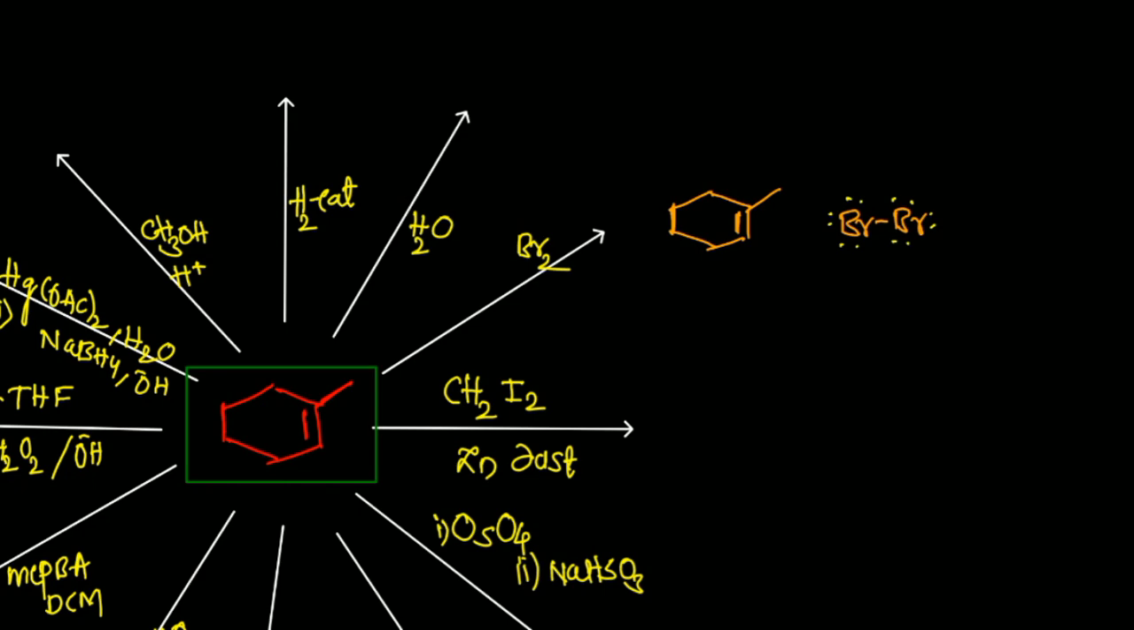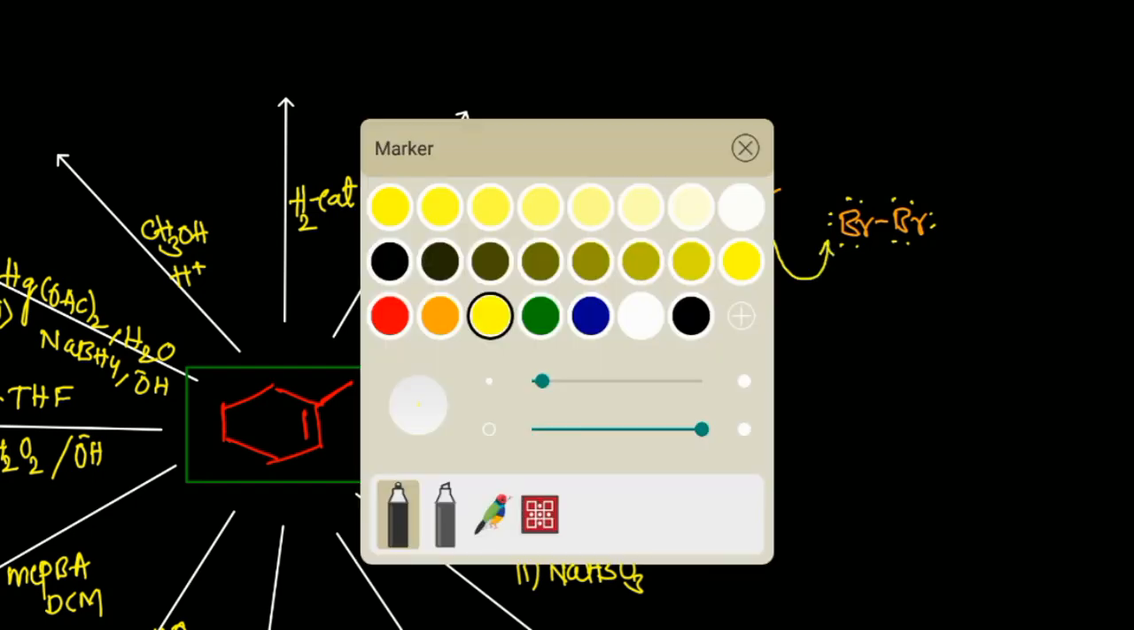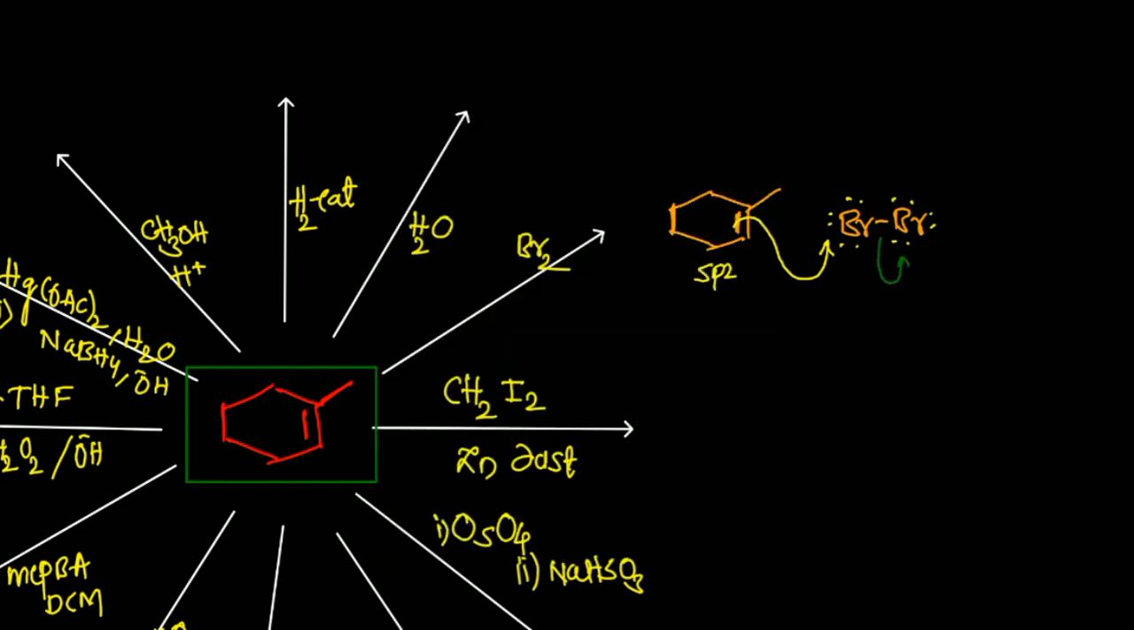What will happen? The pi electron density, because this is an sp2 hybridized molecule, so it should be trigonal planar, right? So the electron density from the front side or back side is equal, which means you can attack on any side. Suppose I use the top side, the front side, onto the bromine. So the pi electrons attack the bromine, and this bromine will be heterolytically cleaved in this fashion.